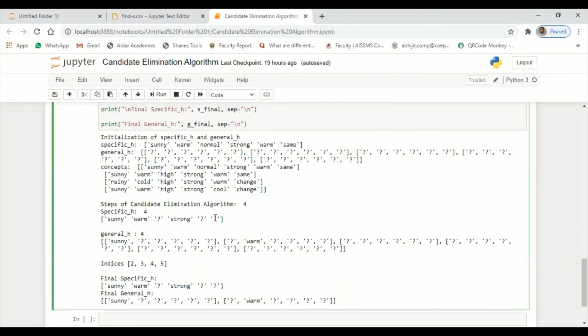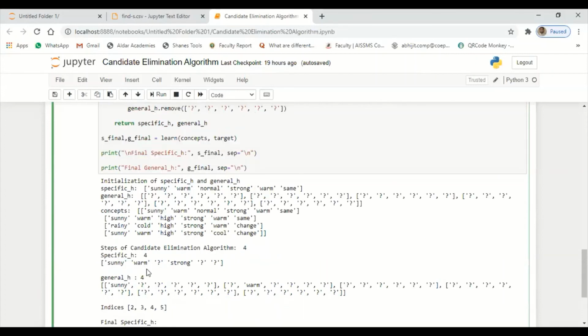You can see here, since we have 4 records, it is going to take all the 4 records. But out of 4 records, one is negative, understood, and it will start tracing it using the for loop statement, and we are going to get this final result. It takes all the records one by one, and it gives a final result like sunny, warm, strong, that you can see in my Excel sheet.